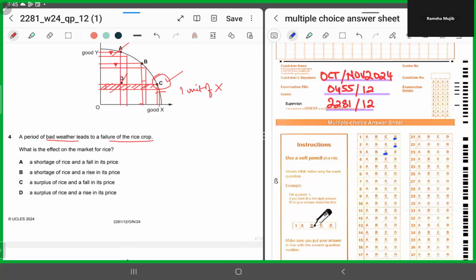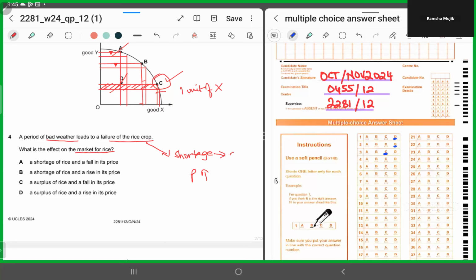Now, number 4 says a period of bad weather leads to a failure of the rice crop. All right. So now a bad weather led to a bad harvest. What is the effect on the market for rice? Now, if there has been a bad weather, a failure of the rice crop would mean what? That there would be a shortage of rice. And whenever there's a shortage of something, what happens to the price? The price goes up or the price goes down? The price goes up.